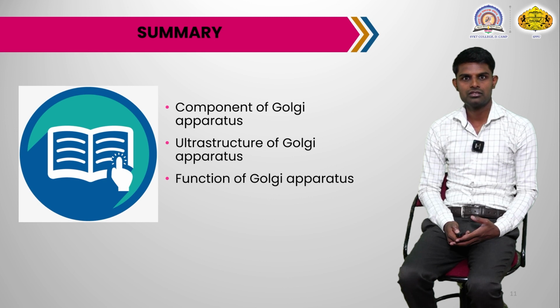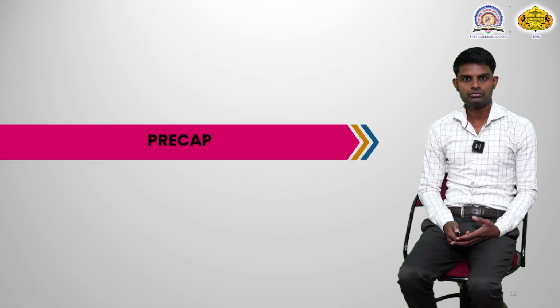All these 4 components were studied in detail, along with the ultrastructure and the functions of the Golgi apparatus.